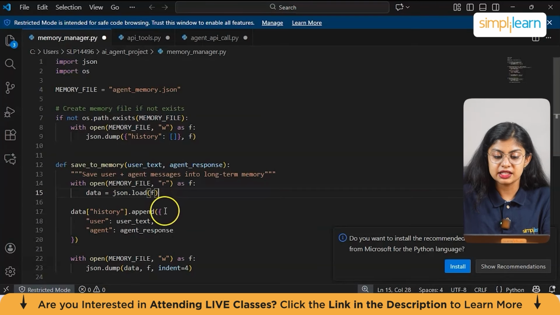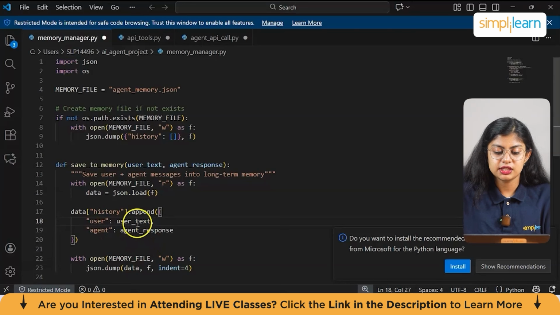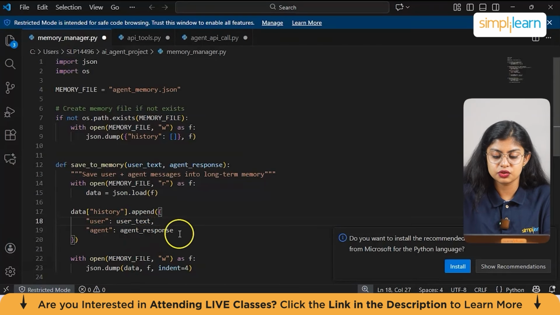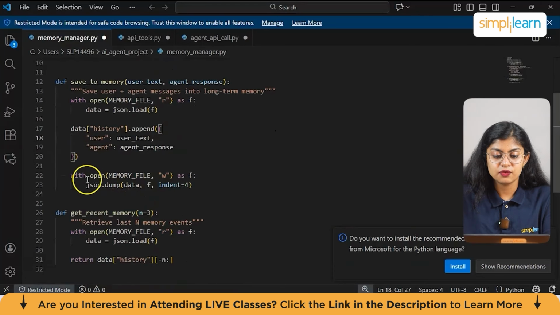Next, we have data history.append, which adds a new memory entry, a dictionary, to the history list. Similarly, we have user with user text, which stores the user's input, and agent, which stores the agent response. Now, if you come down here, again we have with open memory file, w as f, json.dump data, f, indent 4. So this opens the memory file again and writes the updated memory back to the file.